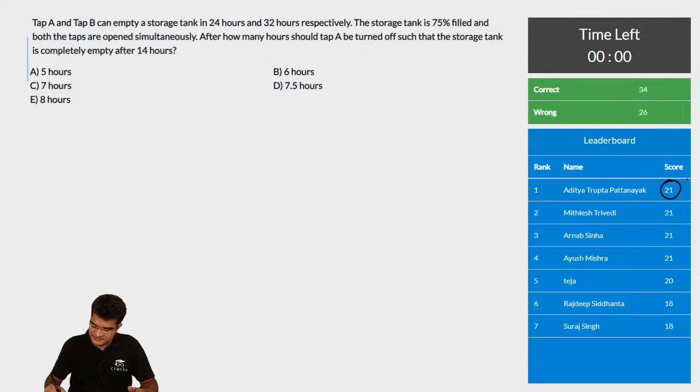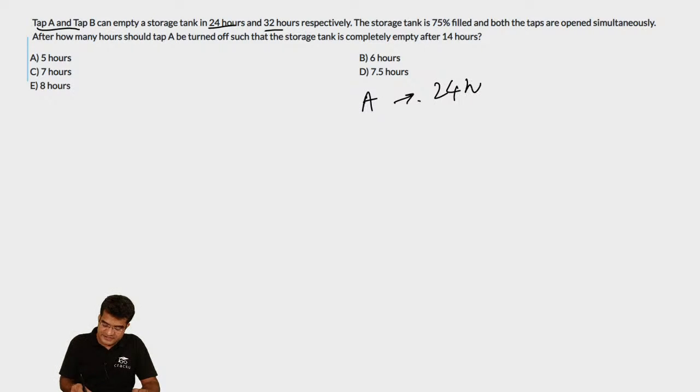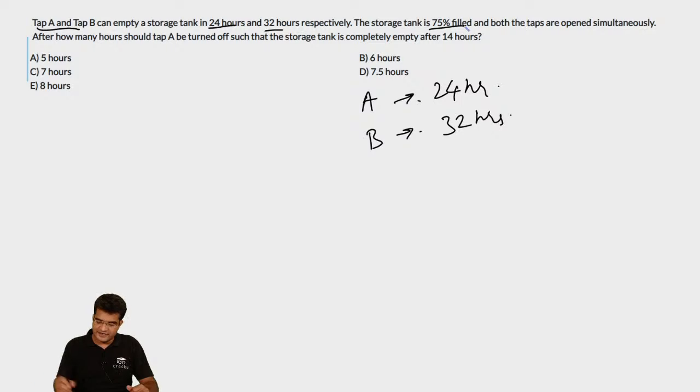Okay, let us try to answer this question. Tap A and tap B can empty a storage tank in 24 hours and 32 hours. So there is a tap A which can empty the storage tank in 24 hours. And there is a tap B which can empty it in 32 hours. Now the storage tank is only 70% filled and both the taps are open simultaneously. After how many hours should tap A be turned off so that the storage tank is completely empty after 14 hours?